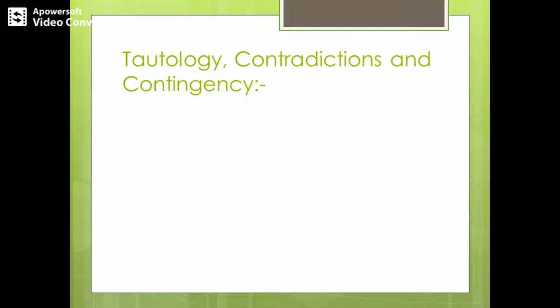Okay. Next we move to contingency. Contingency is neither a tautology nor a contradiction. That is, you may have 0 and 1 together. So a compound proposition that can be true or false depending upon the truth values of its components is called a contingency.